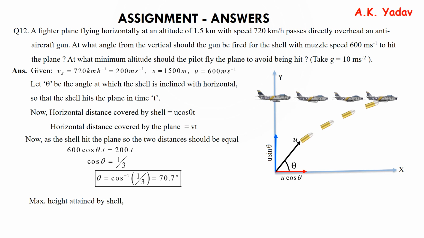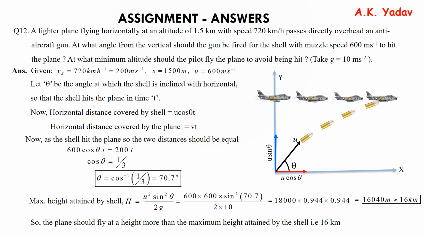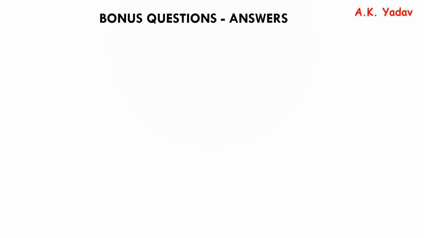Now the maximum height attained by the shell is h = u² sin² θ / 2g. We put the values and on solving we get h equal to 16040 meters, which is approximately equal to 16 kilometers. So the plane should fly at a height more than the maximum height attained by the shell, that is 16 kilometers, to avoid being hit.